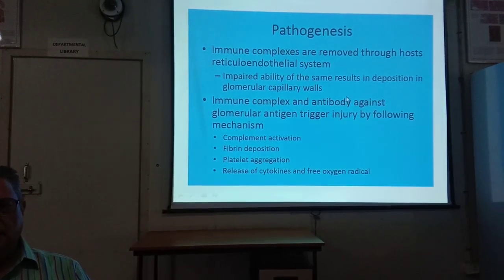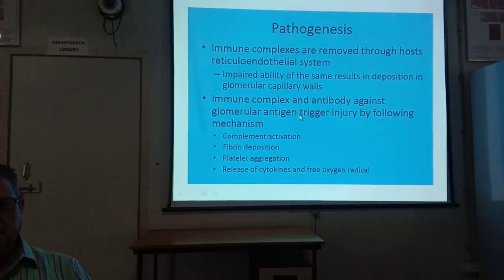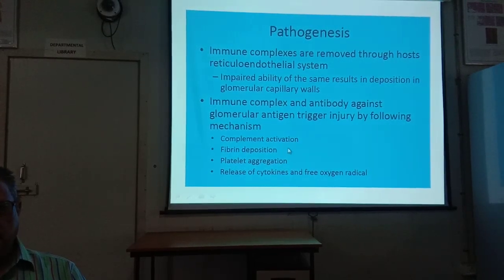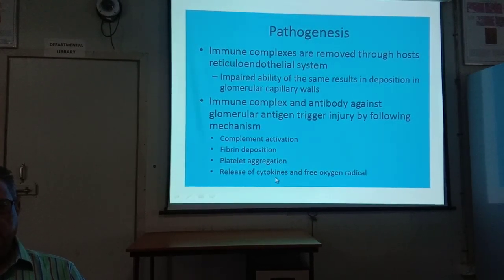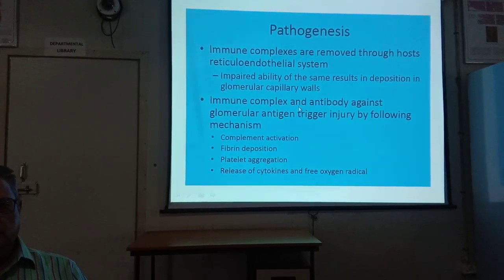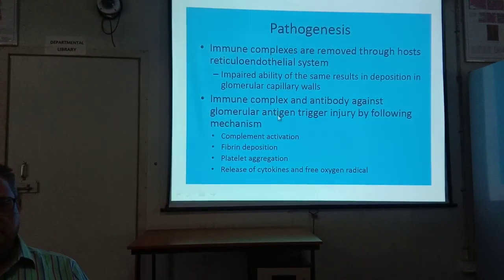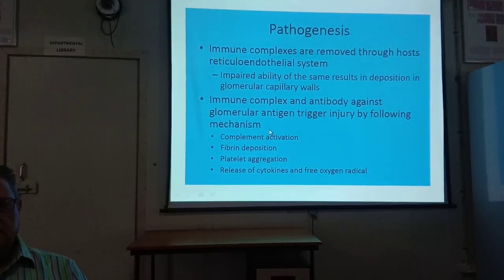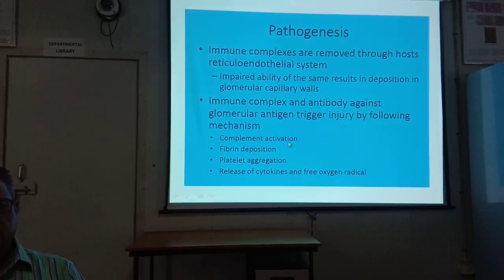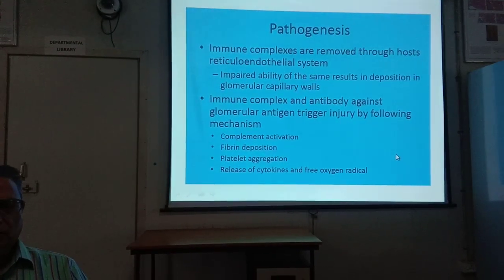Immune complex and antibody against glomerular antigen trigger injury by the following mechanisms: complement activation, fibrin deposition, platelet aggregation, and release of cytokines and free oxygen radicals.